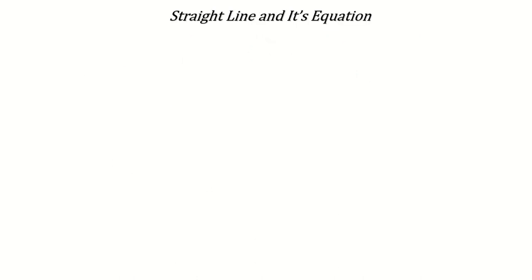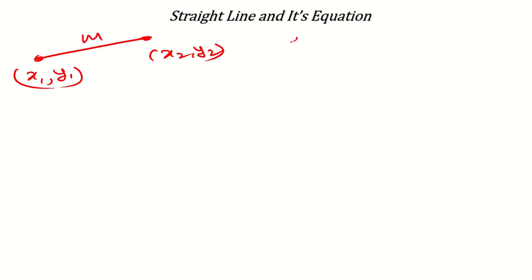Now another thing is straight line and its equation. This is a very important thing for you. First of all, understand the slope of the line. If a line is passing through 2 points x1, y1 and x2, y2, then its slope, suppose it is slope m. I am writing m1 because I will take 2 more things with this. m1 is equal to y2 minus y1 divided by x2 minus x1.